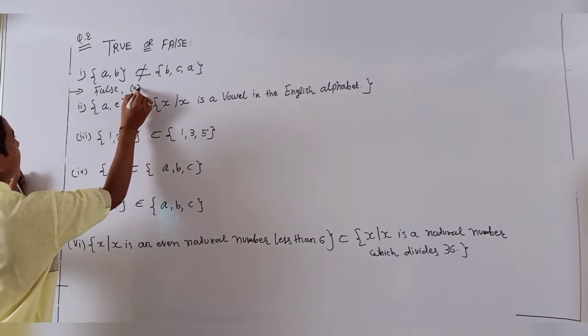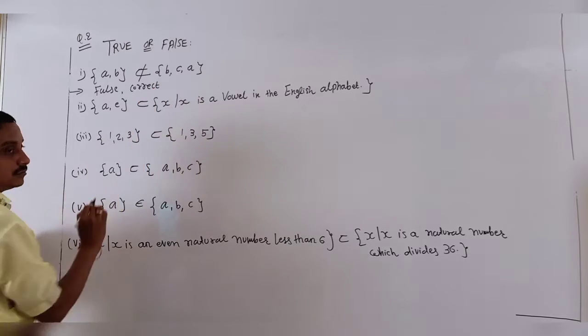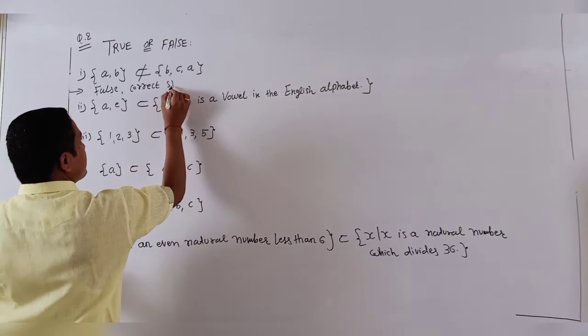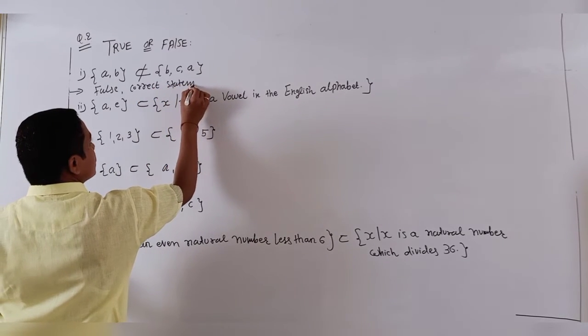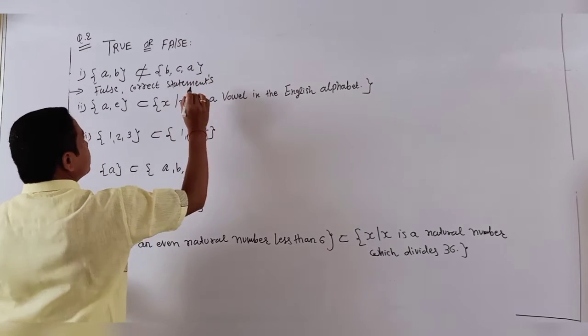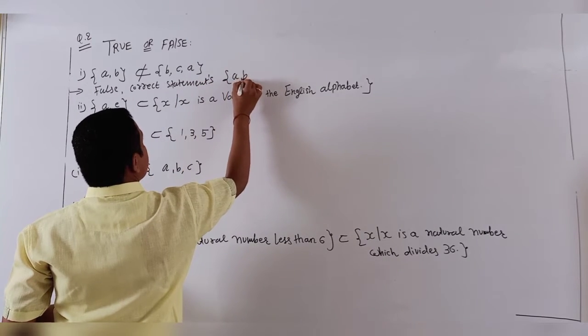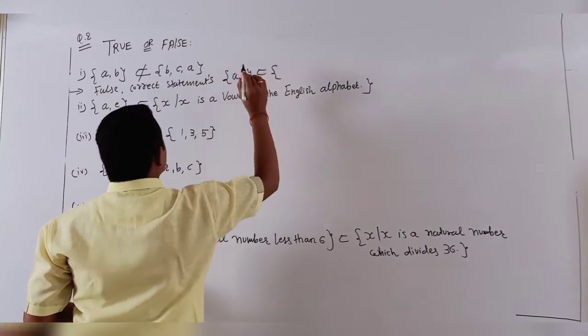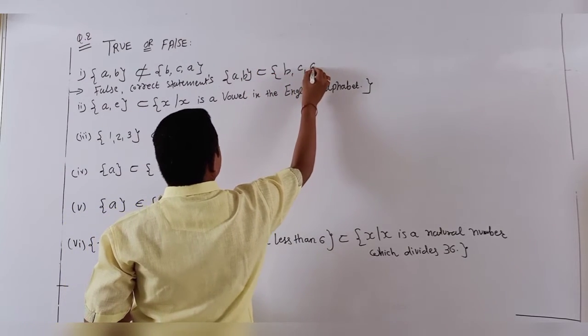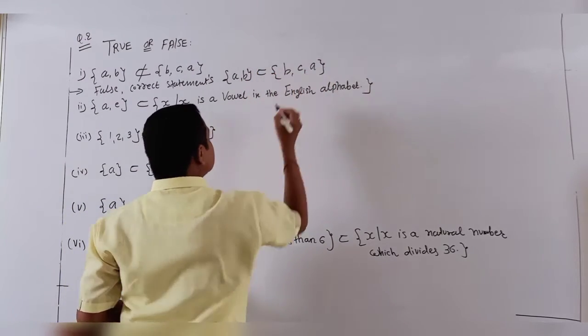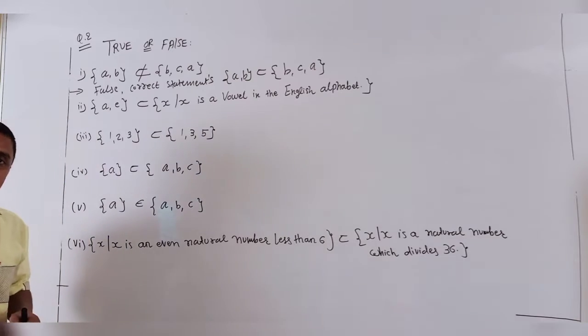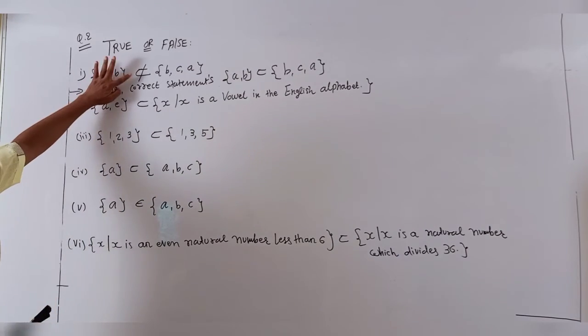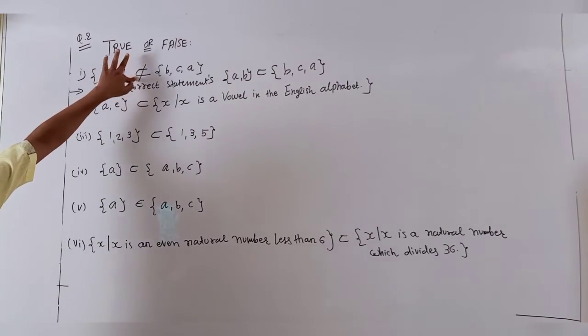And mention the correct statement. The correct statement is: {a, b} is a subset of {b, c, a}, because a and b are present inside. That's why my statement is false, because you have printed "not a subset".